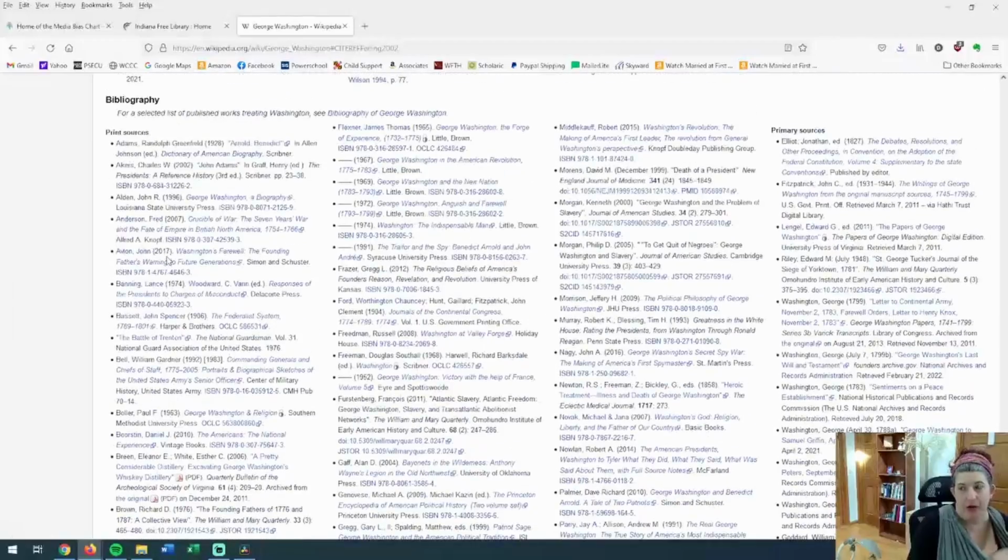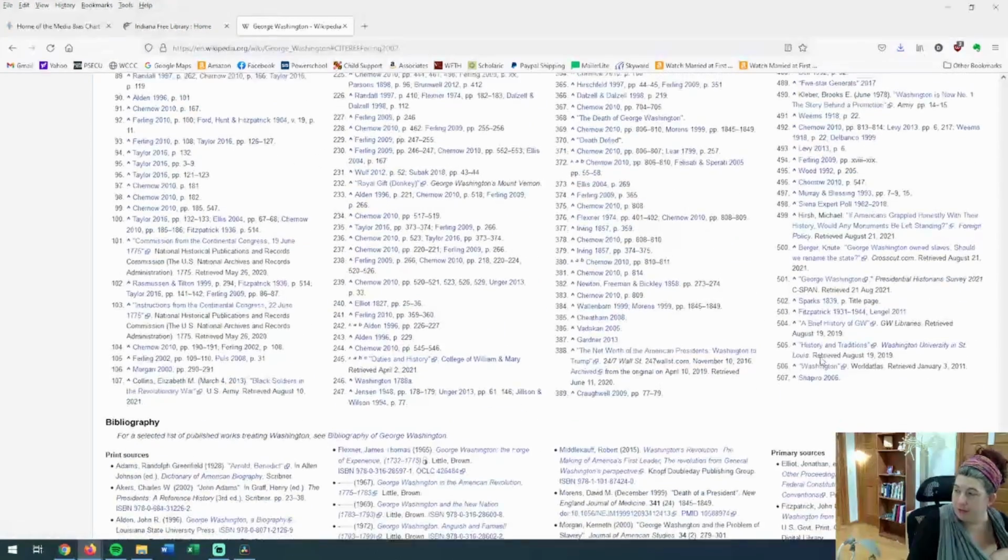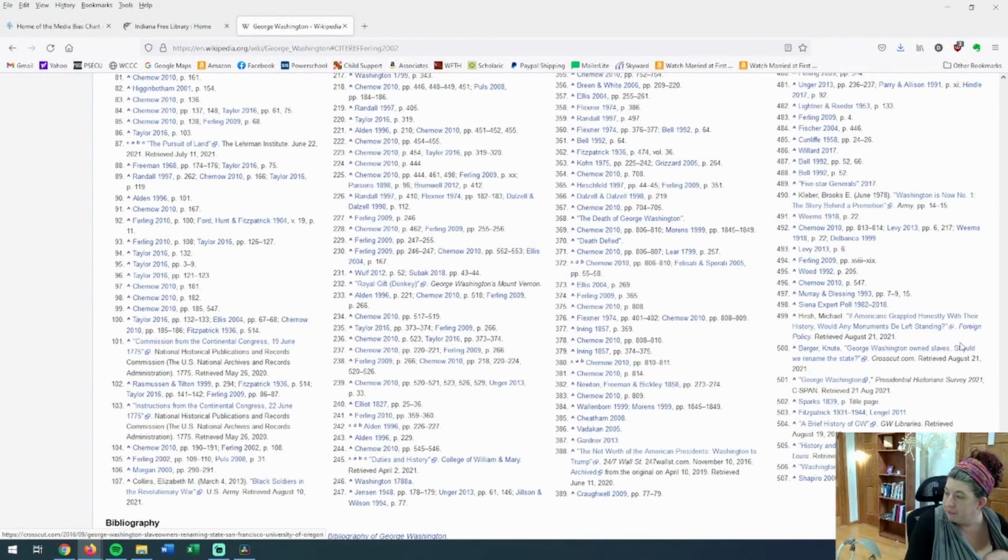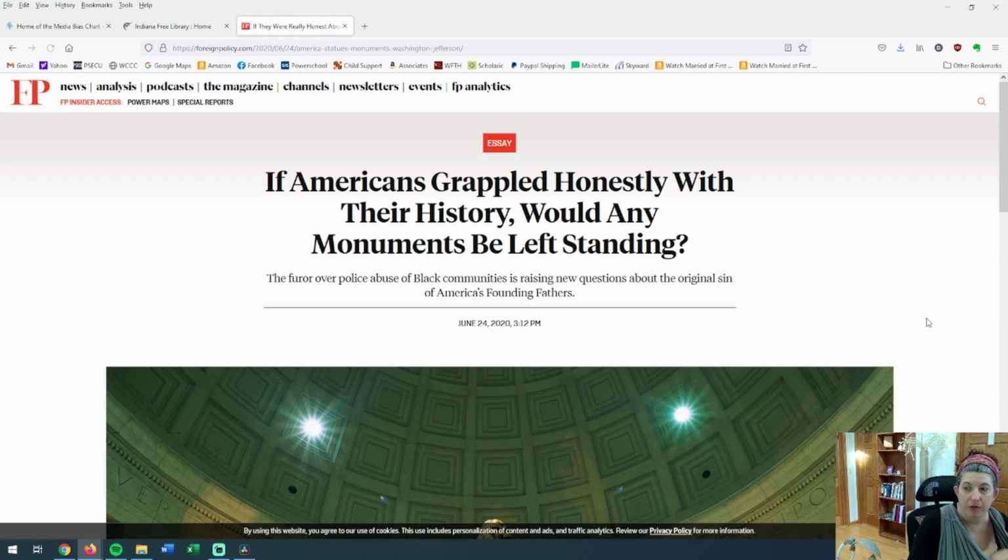Other Wikipedia articles might not be all books. Let me see if there's one. Here's one here that looks like it's in his death section. There's an article, and I can actually click. Oh, I'm in the primary sources. Look up here. Here's an article about his monument, it looks like. So I can actually click on this and it'll take me right to the article.